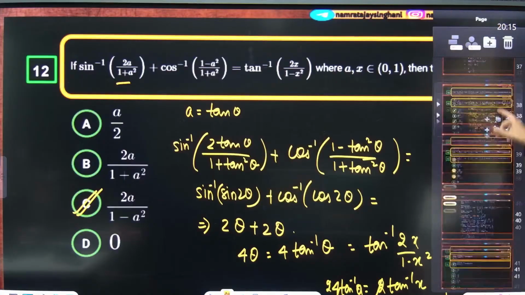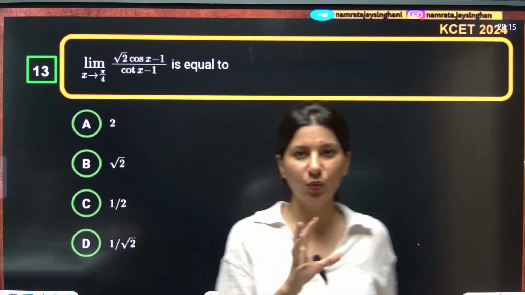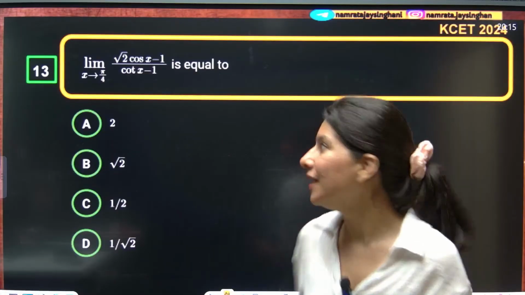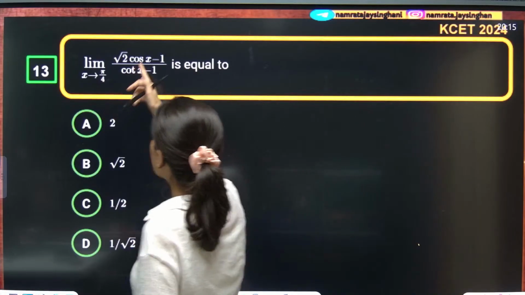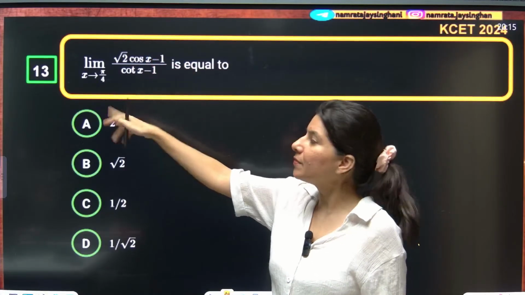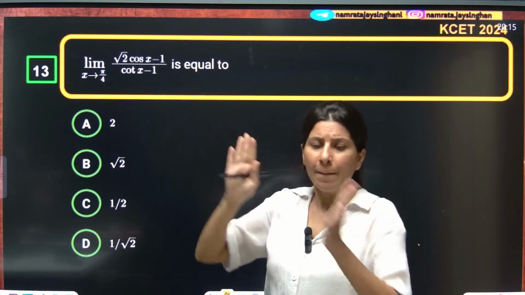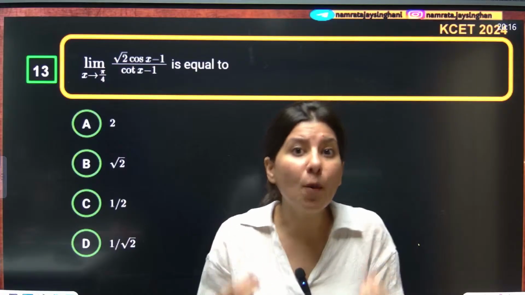Yes, everybody got it. Now the next question on your screen, this is from the L'Hopital rule because it is a 0 by 0 form. So x tends to pi by 4. The moment you put pi by 4, you will get 0 in the numerator and 0 in the denominator. Now that you've got 0 by 0 form, L'Hopital can be applied.